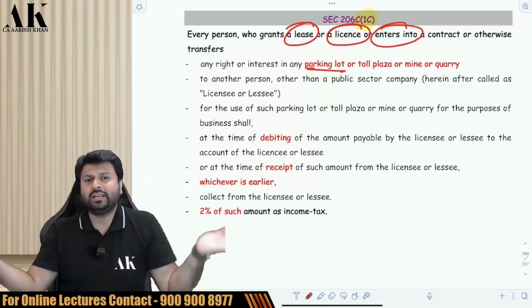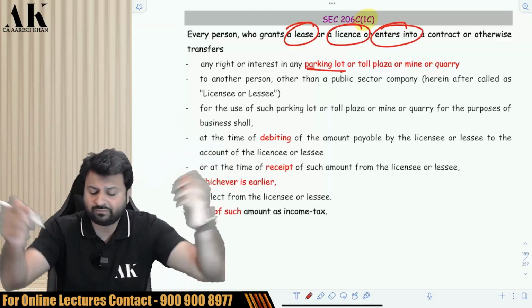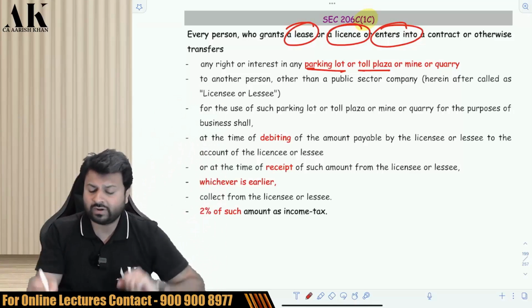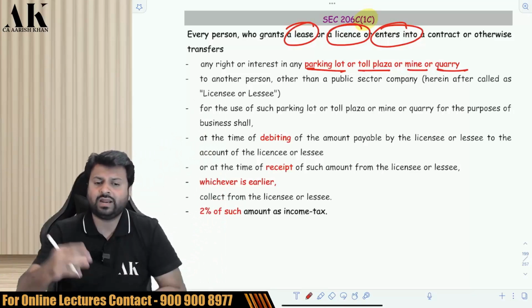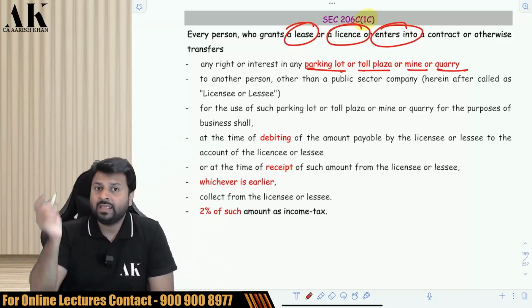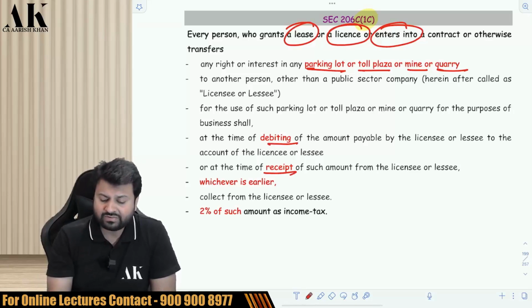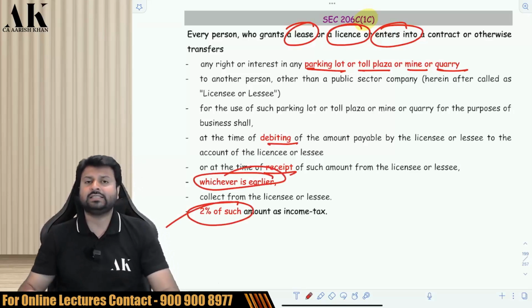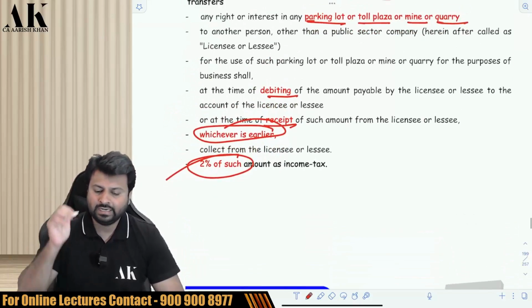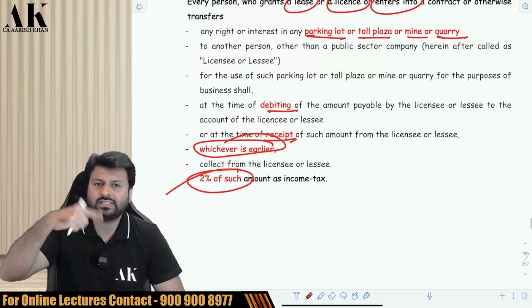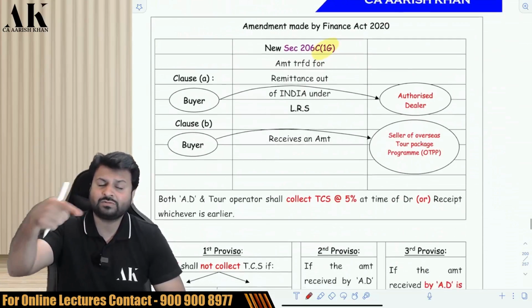You have a lot of parking lots, so you are giving your parking lots on lease to someone, or you are giving your toll plaza on lease to someone, you are giving your coal mine etc. on lease to someone, or you are giving your quarry on lease to someone, and you are taking lease charges from them. At the time of debit or at the time of receipt, whichever is earlier, you are supposed to collect TCS at the rate of 2% under section 206C subsection 1C. So this is mainly in respect of service. This is not goods, this is service, but the previous one was goods.